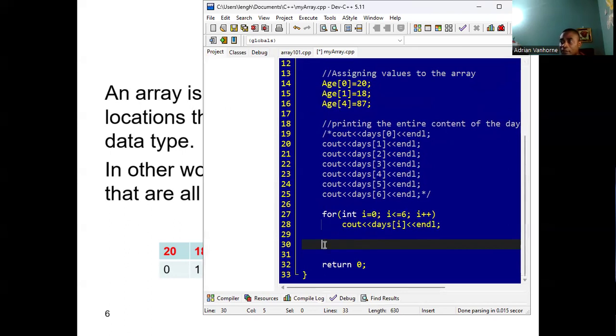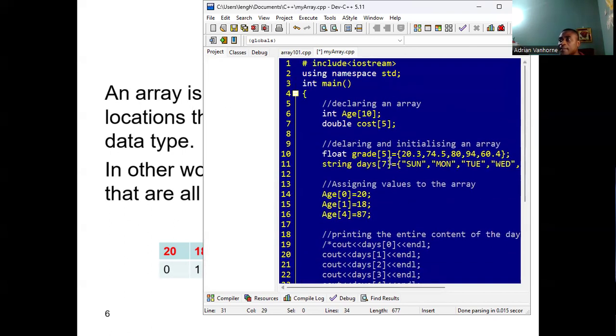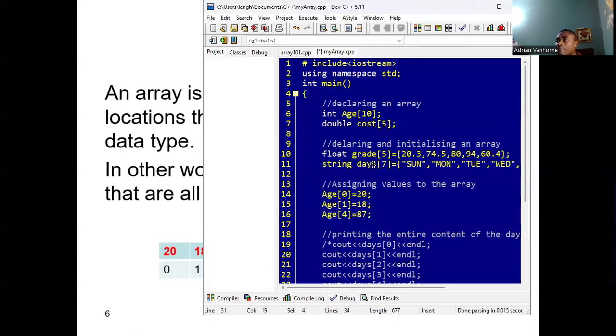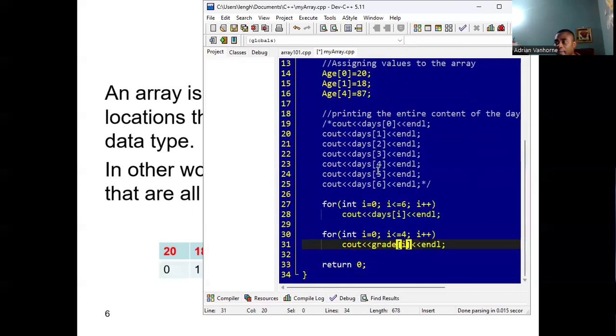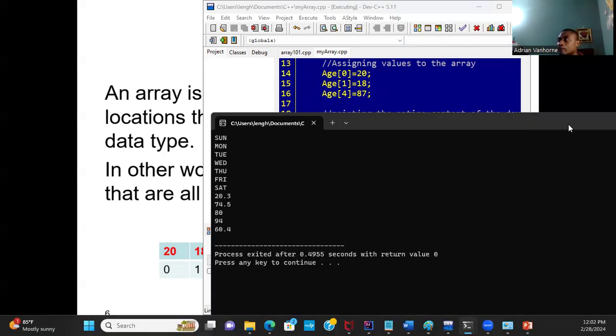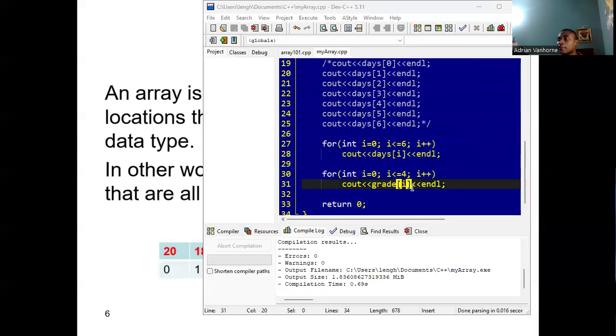All right, so now that you have implemented it, we are going from 0. Since it's size 5, the first element is at index 0, then 1, then 2, then 3, then 4. So we're going to be looping from 0 to 4, not to 5. It's from 0 to 4, and we are printing the content of the grades array. And that's it. So this will print out the content of the grades array. So there we go. All right, so that's how we print the content of the array.